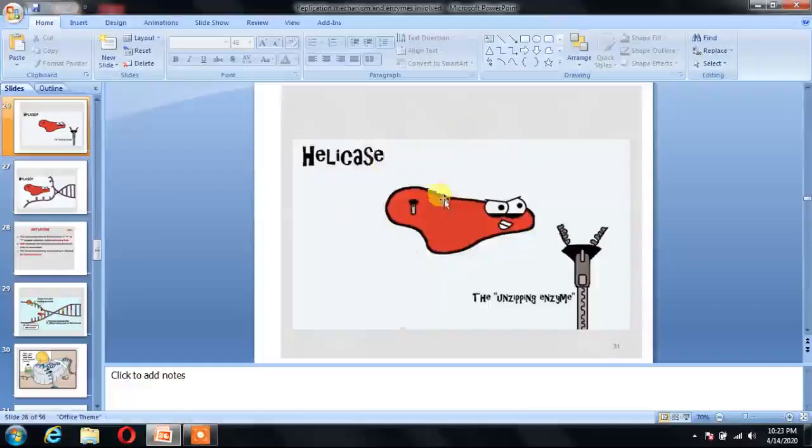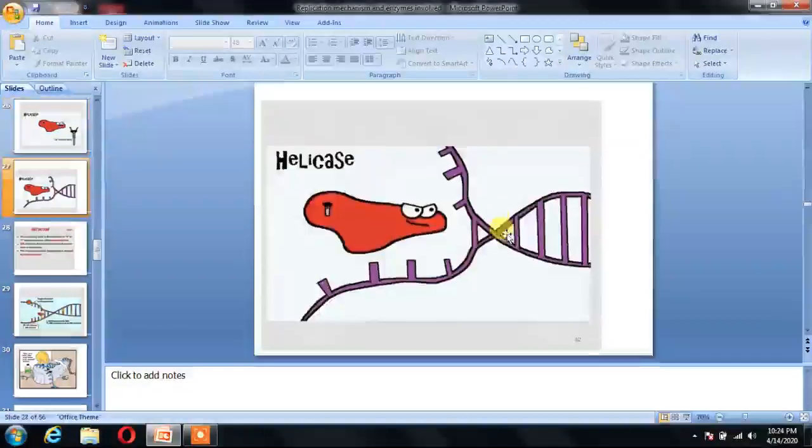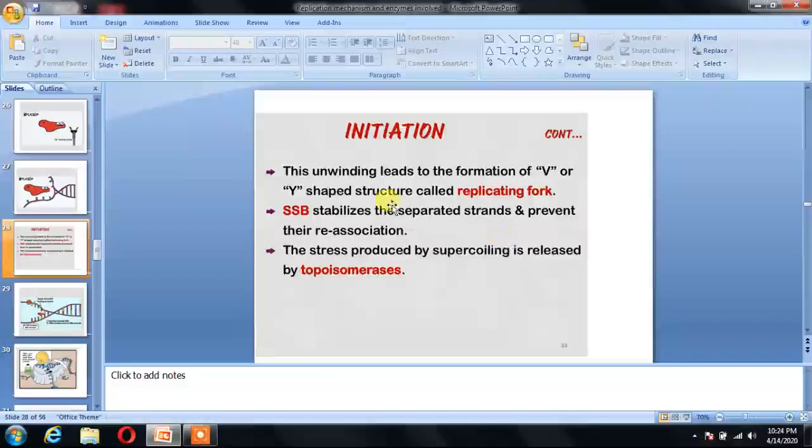This is a helicase. It helps in the unzipping of the double-stranded DNA. The unwinding leads to the formation of a V or Y-shaped structure, which is called the replicating fork.